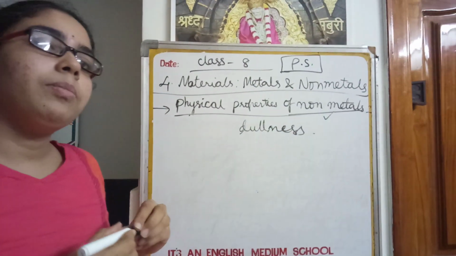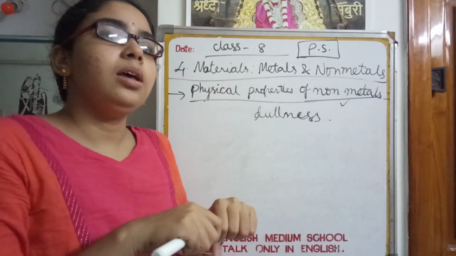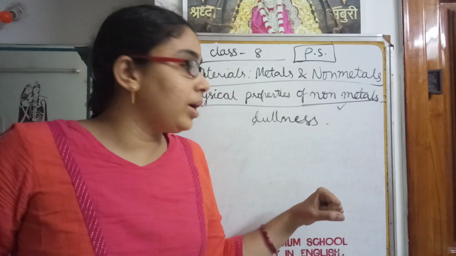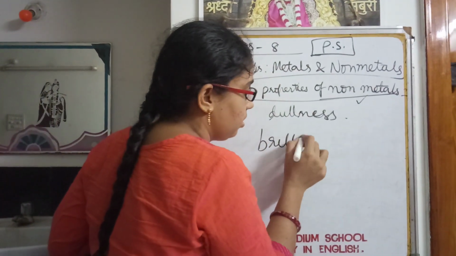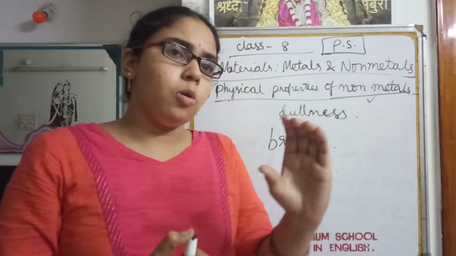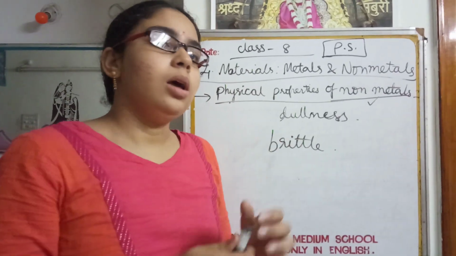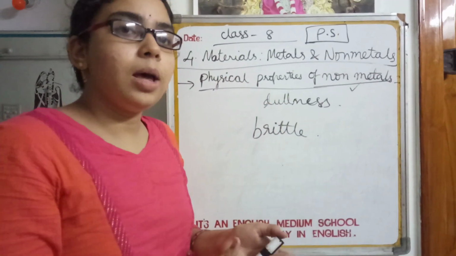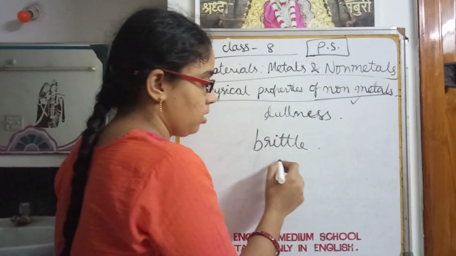And also malleability and ductility show the elastic nature of metals, that means we can stretch the metals, isn't it? But in the case of non-metals, they are brittle. Let us consider a small piece of coal, and if we beat it with a hammer, then what happens?